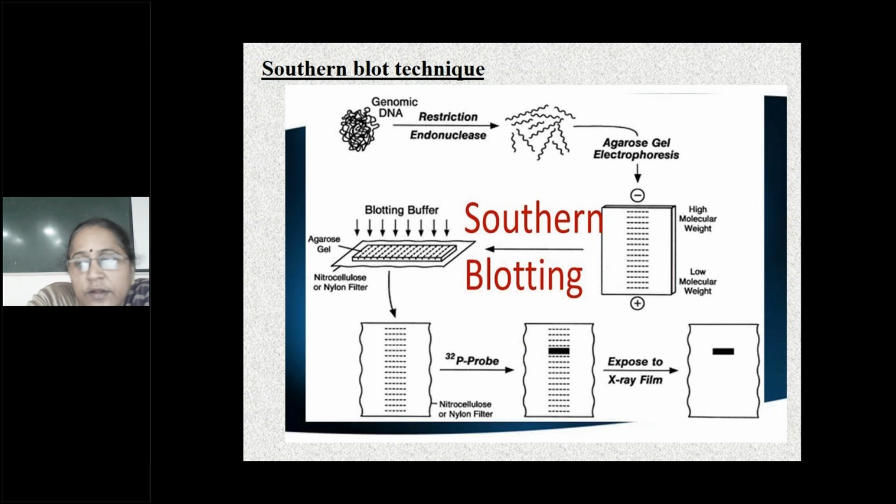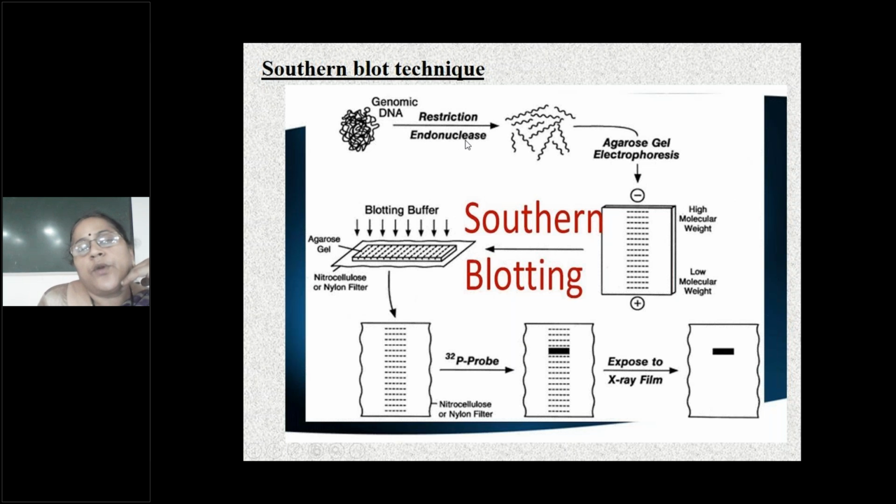Southern blotting, Northern blotting, Western blotting. Southern blotting is for DNA, Northern is for RNA, and Western is for proteins. Same procedure, Southern or Northern same, but in case of Western, you are adding antibody. That's all. You understood, no?